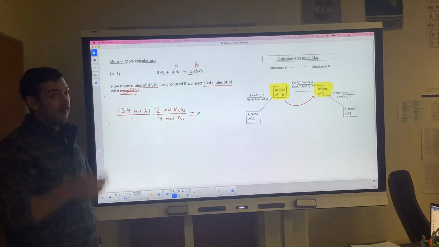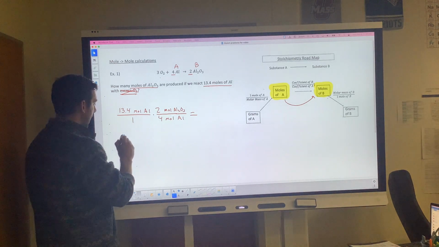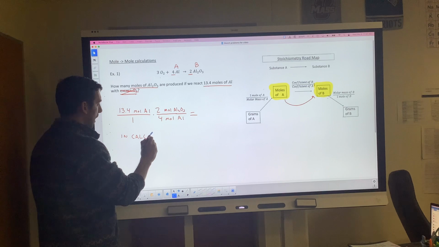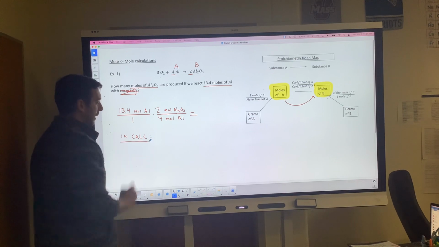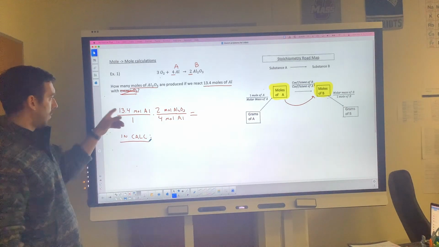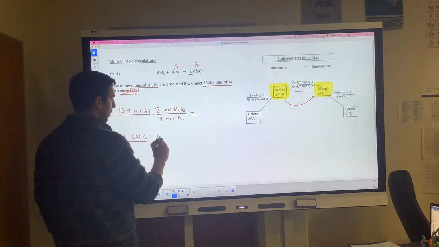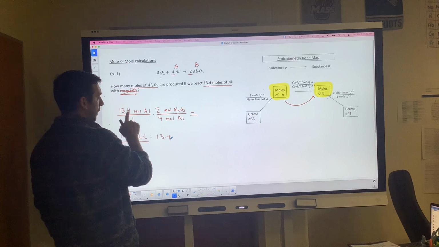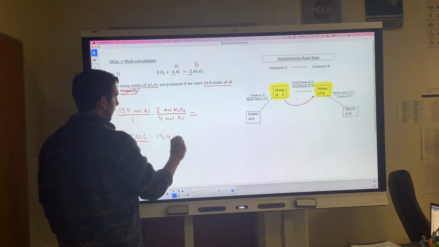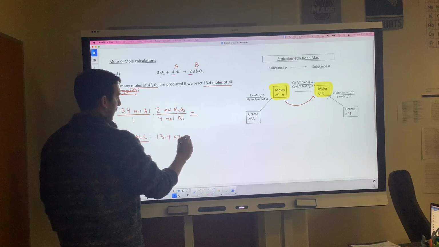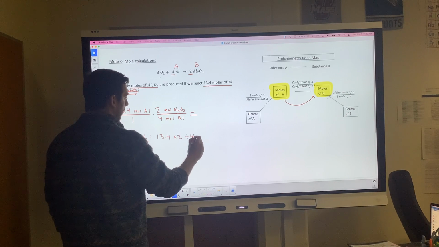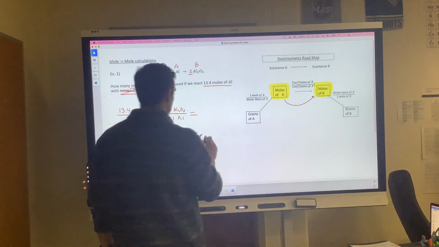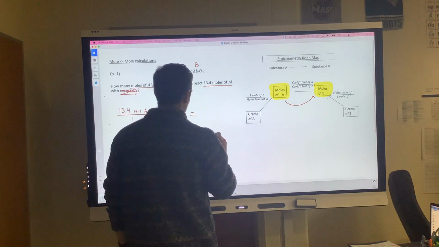Remember when we did these calculations last time, anything in the numerator, the top of the fractions, got multiplied, and anything in the denominator got divided. So if I plug this in my calculator, I would do 13.4. We always move left to right, so we start with that 13.4. We're going to multiply it by 2, because that's up top, and divide it by 4. And if you plug that in your calculator correctly, you should get 6.7.